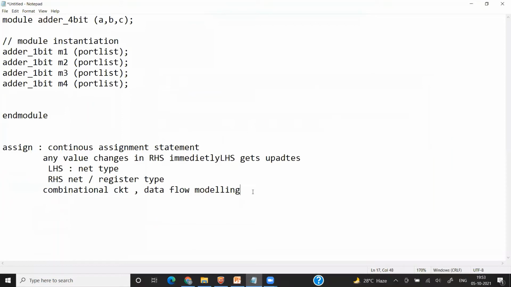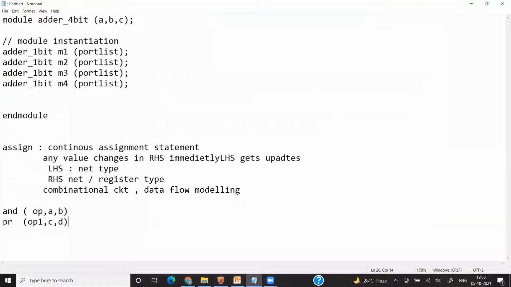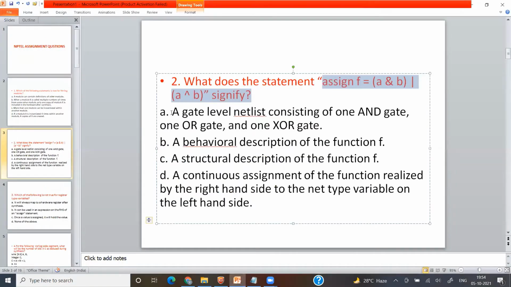Gate level modeling should look like: and gate with output, A comma B; or gate with output 1, C comma D; then xor output 1, A comma B; then the final OR with output F, output comma output 1. If it is written in this manner, then it represents a gate level netlist. So option A is wrong.